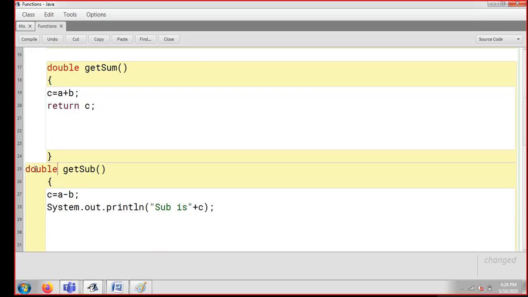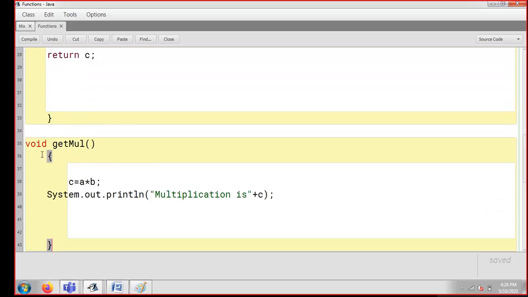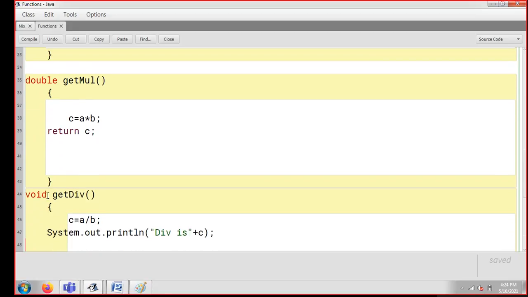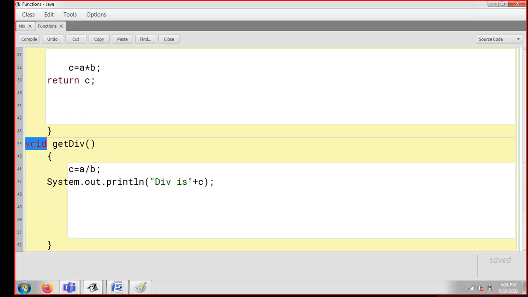So I simply do the same thing here. I just write double, and in place of System.out.println, again I write return C. This is a very important thing I'm doing here, because here you will get to know how a function can return a value. So I'm going to select the entire thing, paste double once again, and simply write return C. You can see my C is returning once again. I'm coming back to getDiv, and I've pasted double, and in place of the entire System.out.println, I'll simply write return C. You can see it is so simple now.